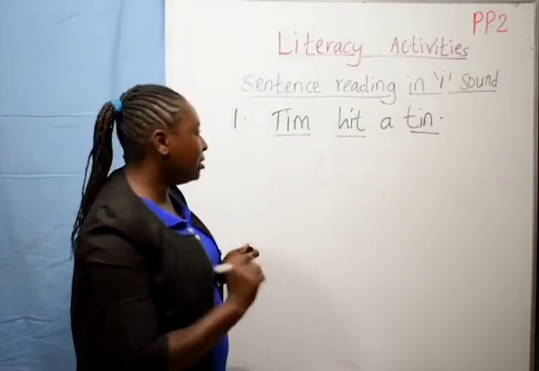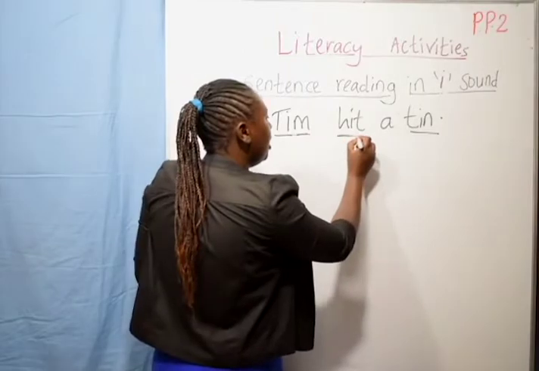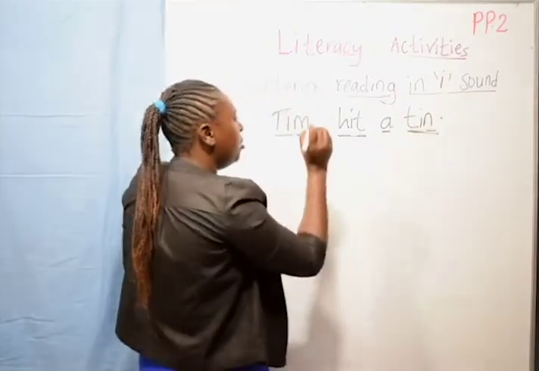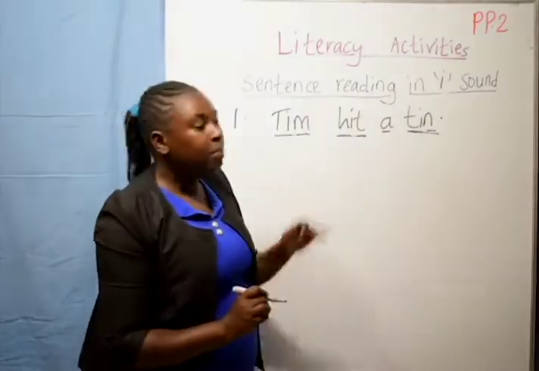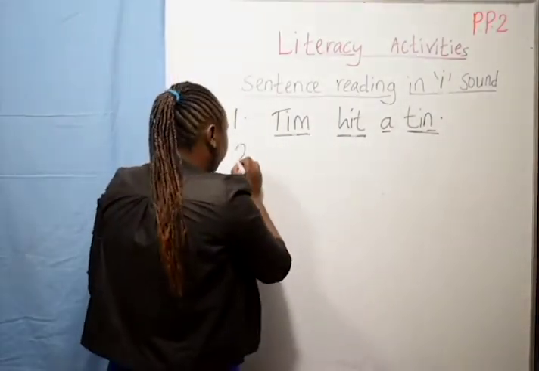Here we go. Team hit a team. Team hit a team.